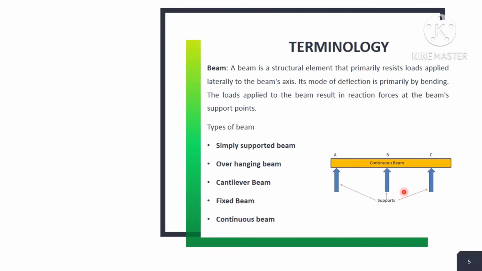To carry the load which is applied on the beam, we require the continuous beam. These are all the types of beams which are implemented in the construction of the chemical plant.